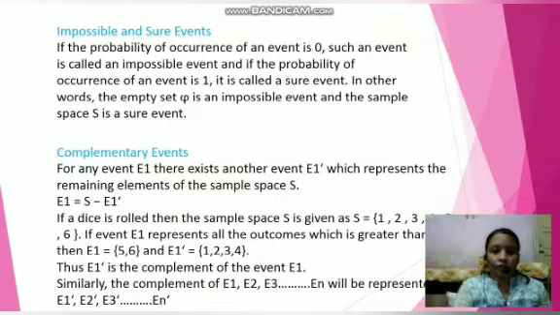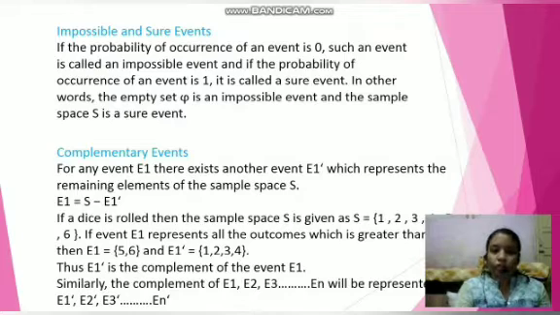The complementary event of any event E is denoted as E dash, or somewhere it is denoted as E bar, which represents the remaining elements of the sample space. It means E1 is equal to S minus E1 dash, or E1 plus E1 complement is always equal to the sample space.